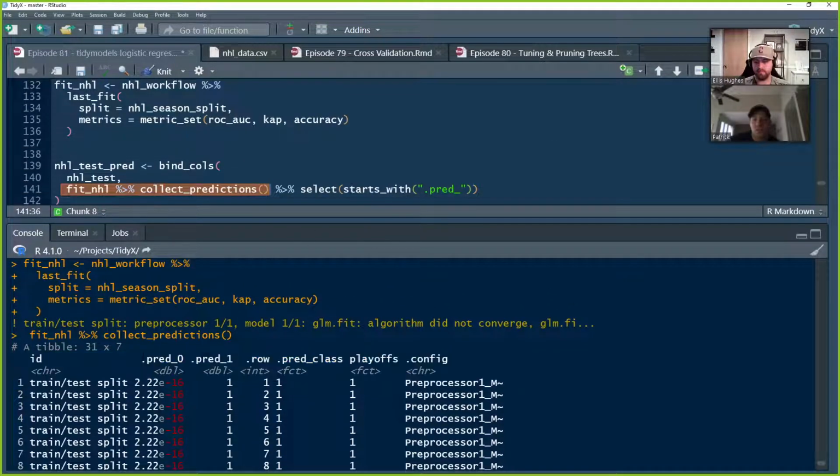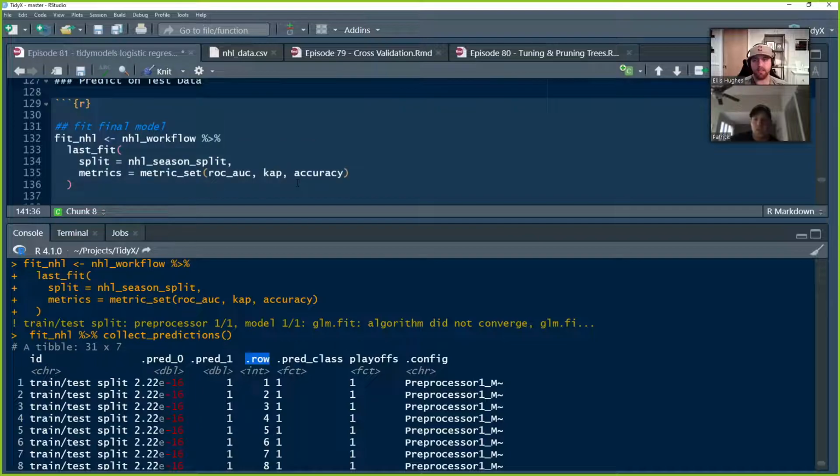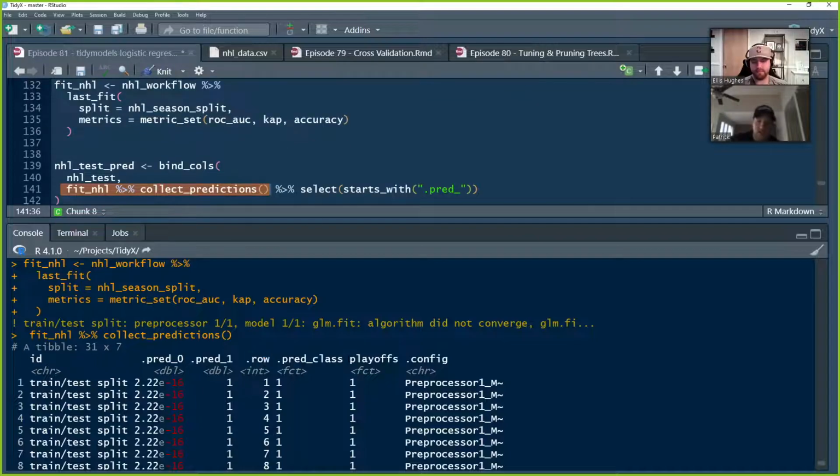So you can see .pred_0 is the probability of being in class 0, not playoffs. .pred_1, probability of being in class 1. Row is going to be the row ID. So which row does it feed to in the data set? In the test data set, correct. Pred class is going to be what was predicted. So that's going to be based off of those probabilities of 0 and 1 with a default of a 0.5 cutoff. So pred class will be a 1 if it's above 0.5, a 0 if it's below. And then playoffs, which is our actual observed outcome, right? That's the ground truth.